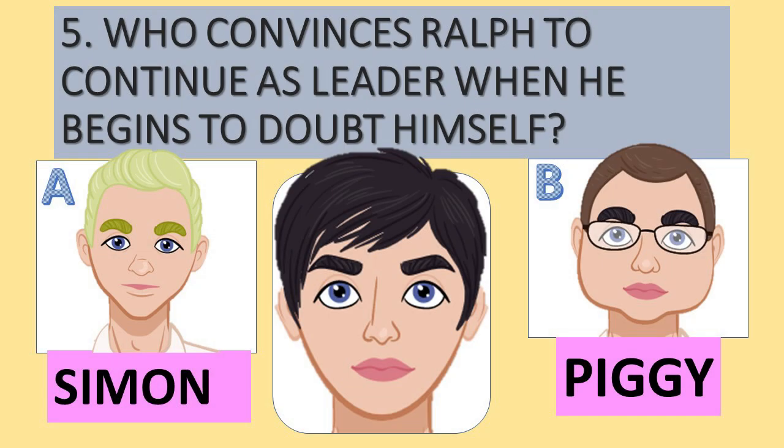Question number 5. Who convinces Ralph to continue as leader when he begins to doubt himself? Is it A, Simon, or is it B, Piggy?